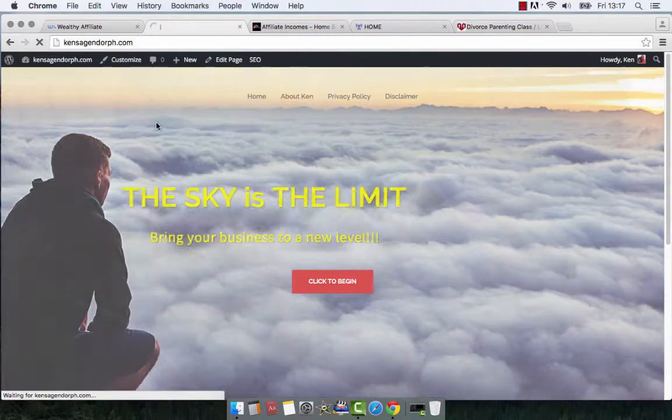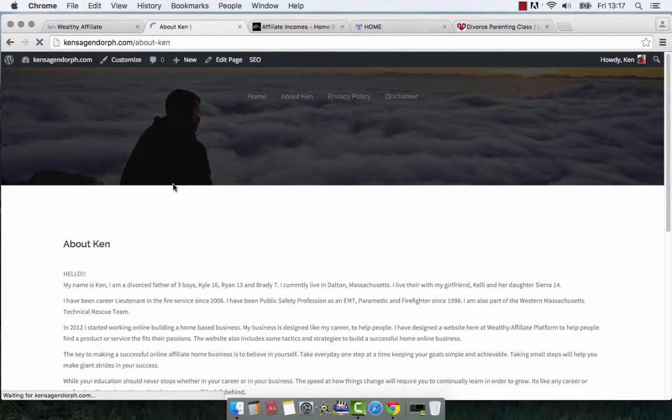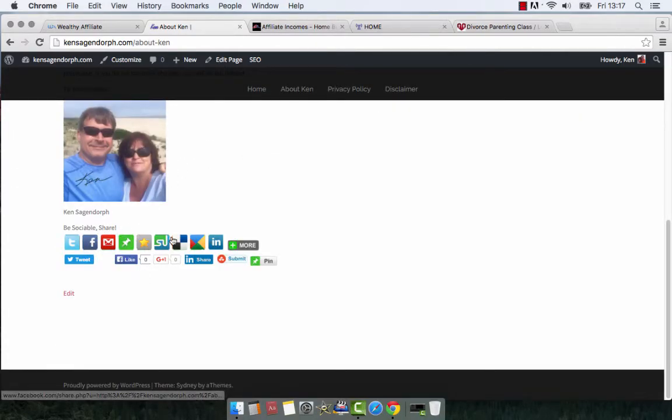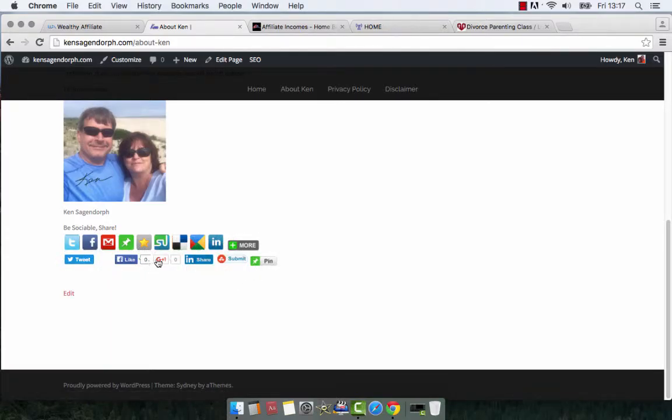So if I hit the About Me page, let's see what happens. Well, again, I have it all across the bottom here. So I'm on the classic version. This is the classic version, and as you can see, all your social media is across the bottom here. So play with these plugins a little bit. Tweak them, change them. Do different things you want with them, just to see. Get the look you want.